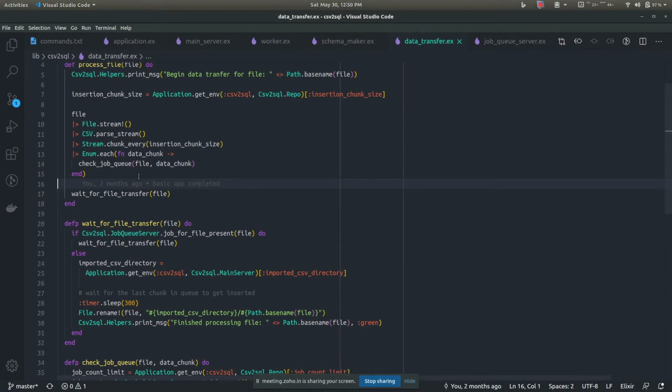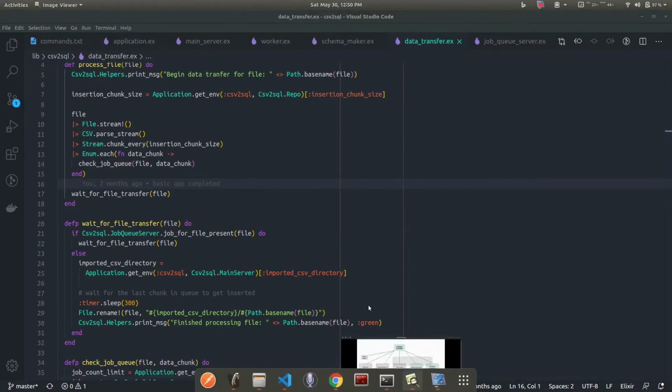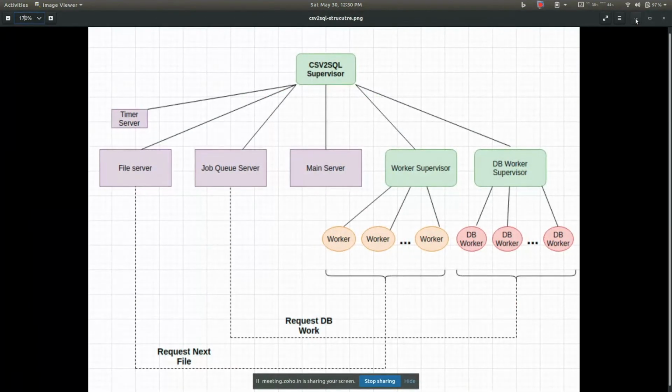What is happening here is we are basically picking up the chunks and placing them into that queue, and a separate set of workers, database workers, will ping that queue and insert the data from that queue into the database. At a particular time, if I find that the queue is full, then I recursively keep on checking whether the queue is empty until I find that it is. When I find the queue is empty, then I place the current work into the queue and move on to the next work. So this is how there's a control, and this is how this queue comes up. This architecture or model is completely what I have come up with.